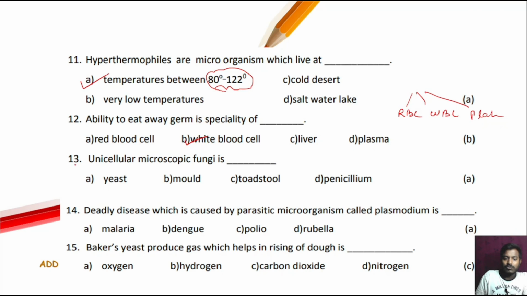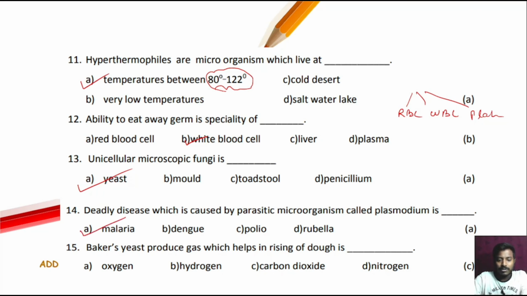Then next question, question number 13. Unicellular microorganism fungi is dash. The option number A is the correct answer, that is yeast. Next question, question number 14. Deadly disease which is caused by the parasitic microorganism called Plasmodium is dash. So option number A, the correct answer is malaria.